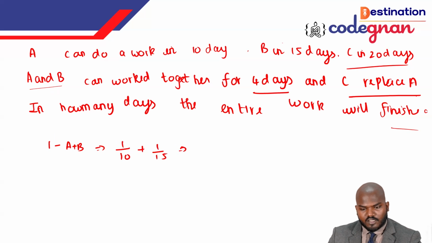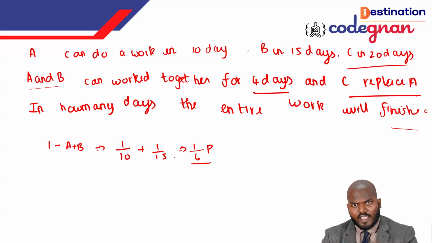If you resolve this, you will get 1 by 6 part. In 1 day, A and B working together can complete 1 by 6 of the portion. But in the next part, they are saying that A and B work together for 4 days.